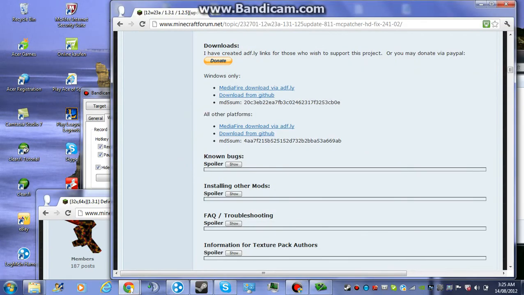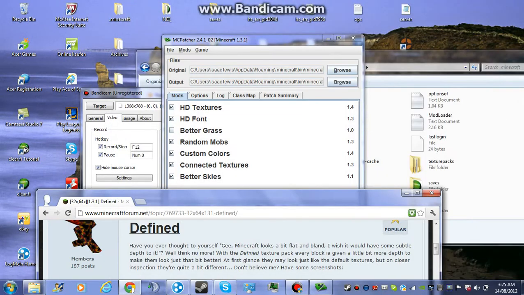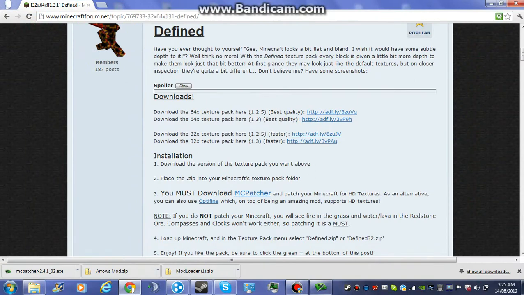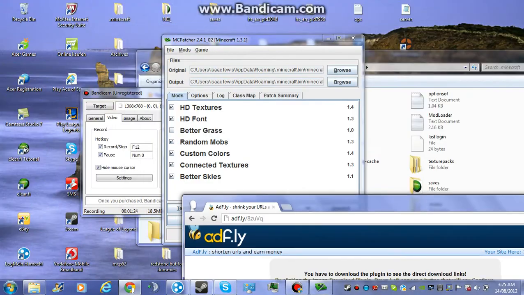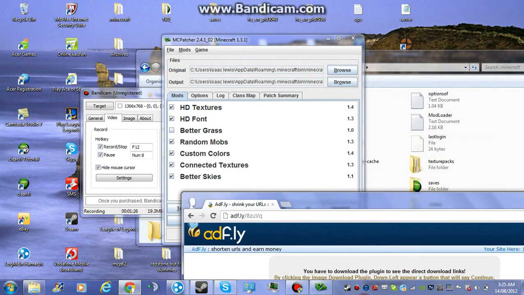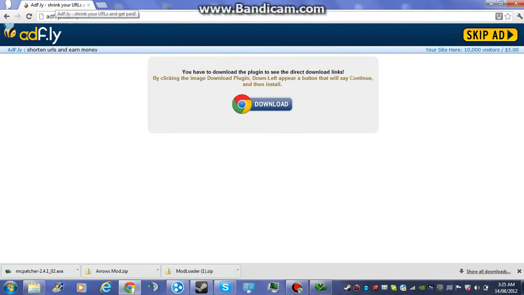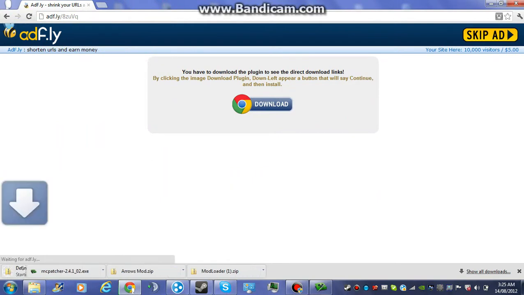So firstly, you need to download the texture pack. So here, best quality, the best. Defined is a cool texture pack. Did it seriously just delete the page? Okay, whatever.